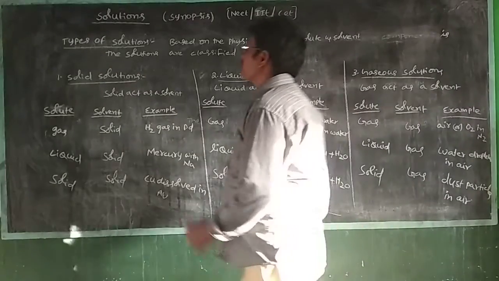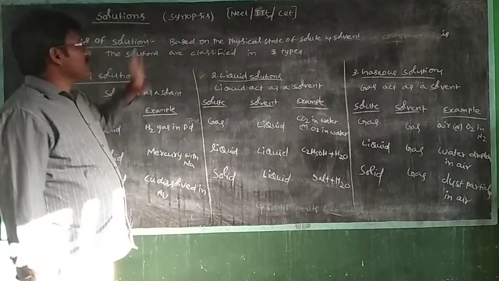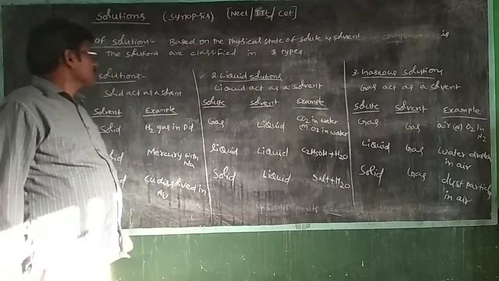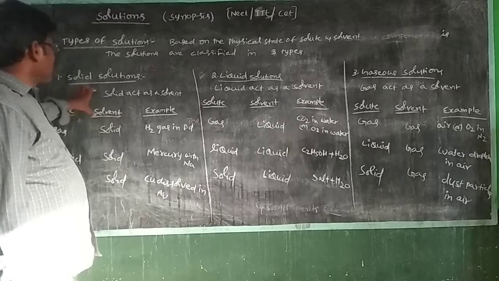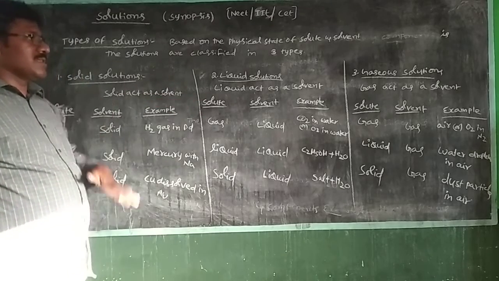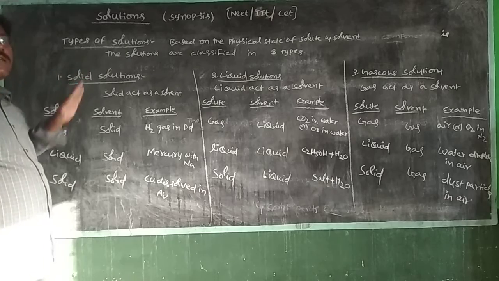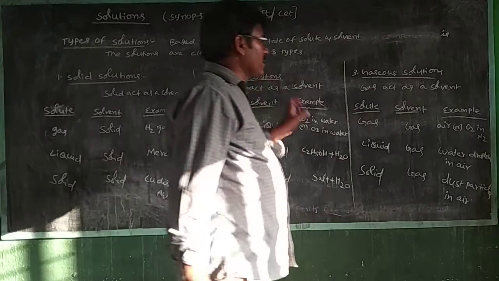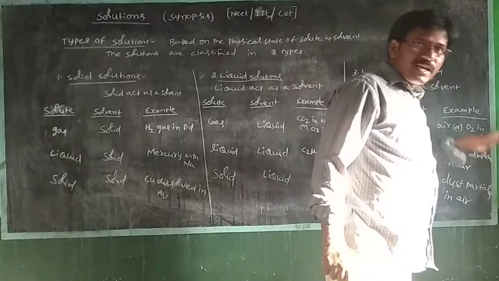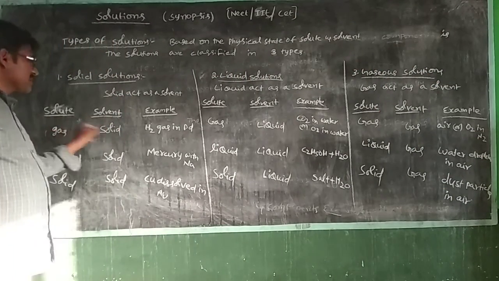These are the types of solutions. Based on the physical state of solute and solvent, solutions are classified into three types: solid solutions, liquid solutions, and gaseous solutions. In solid solutions, solid acts as a solvent. In liquid solutions, liquid acts as a solvent. In gaseous solutions, gas acts as a solvent.